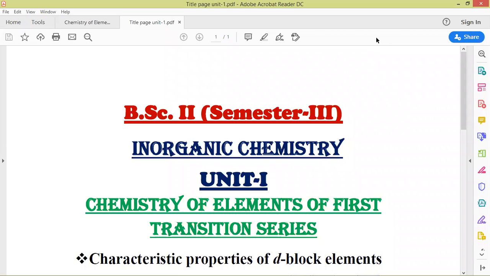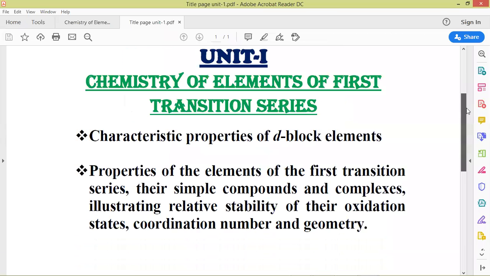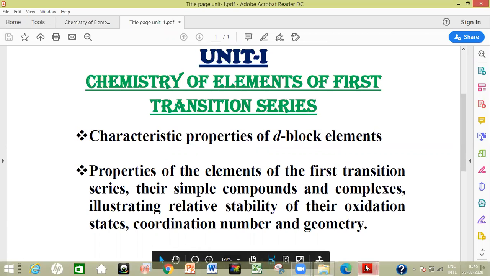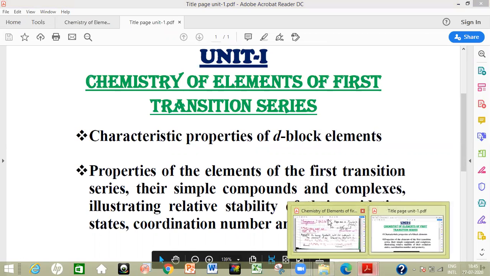So we were discussing unit 1 of your inorganic chemistry semester 3 syllabus, that is, chemistry of elements of the first transition series. So this is our 7th video. In the last video we discussed the binary compounds and coordination complexes of chromium, and in this video we'll be continuing with the binary complexes of manganese, iron and cobalt.